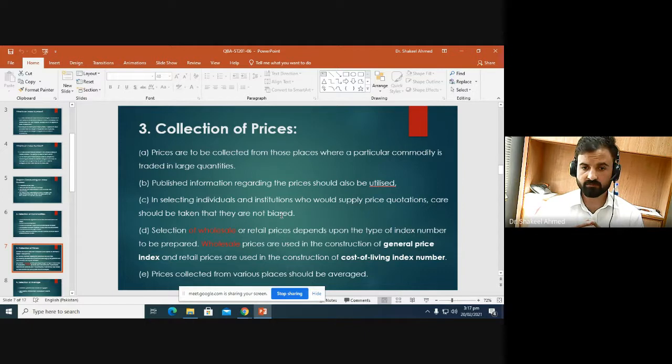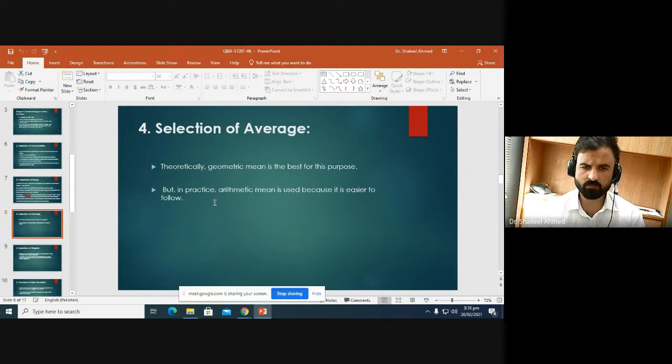And prices collected from various places should be averaged. After collecting the prices, you need to average them. So which type of average should you choose? Generally, on theoretical grounds, as we are often dealing with ratios, we should choose the geometric mean as the measure of average for computing the average of the index number or price relatives.